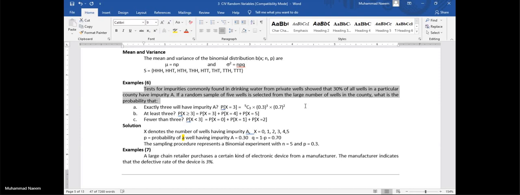We get this ratio. Now, if a random sample of 5 wells is selected from a large number of wells in a county, what is the probability that exactly 3 will have impurity A?